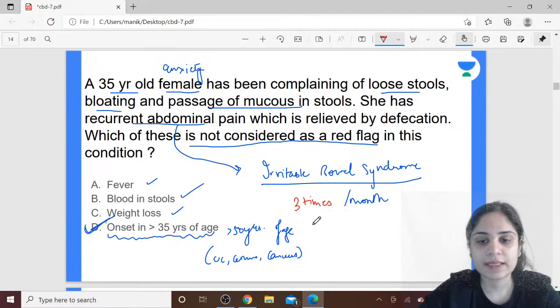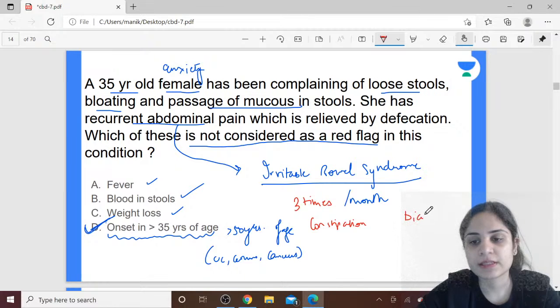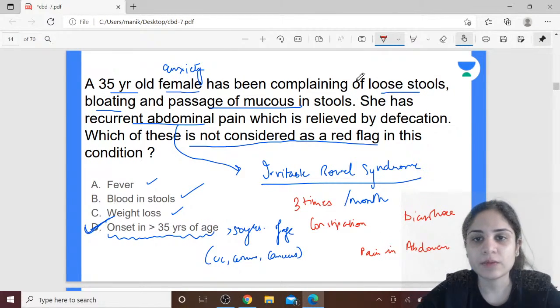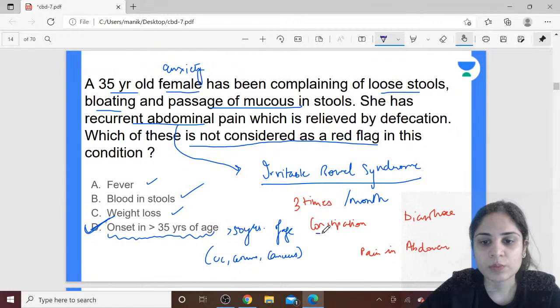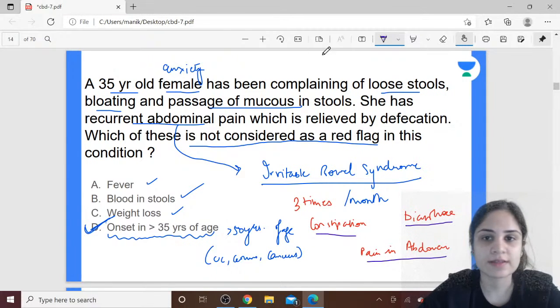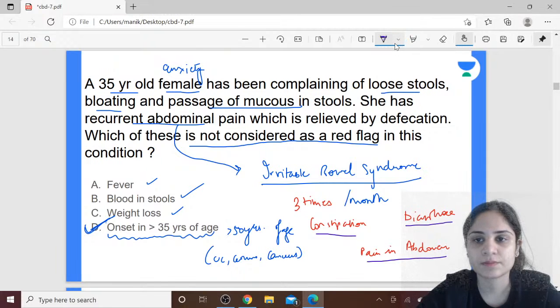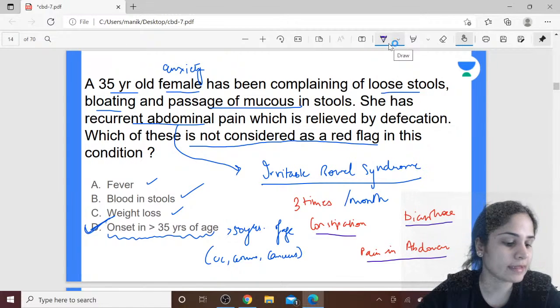Now, what are the various presentations of irritable bowel syndrome? Either the patient can present with constipation, or with diarrhea, or she can present with pain in abdomen, just pain in abdomen. No diarrhea, no constipation, just pain in abdomen. So can you tell me what would be the treatment for these individual conditions? If they ask you what will be your treatment, what will you give for constipation, what will you give for diarrhea, and what will you give for pain in abdomen?